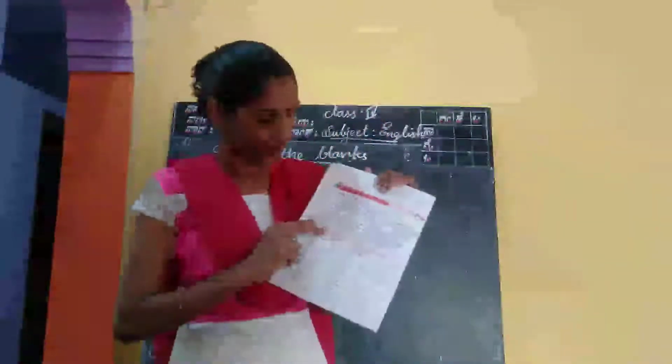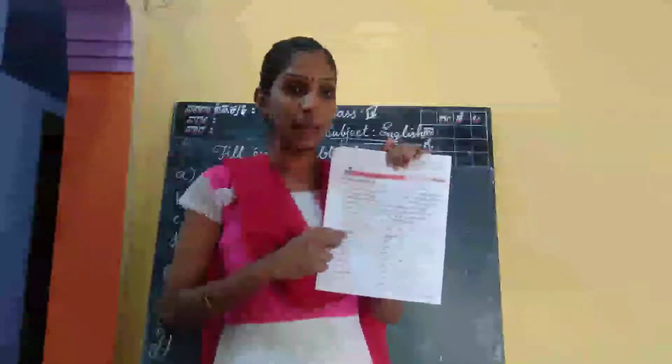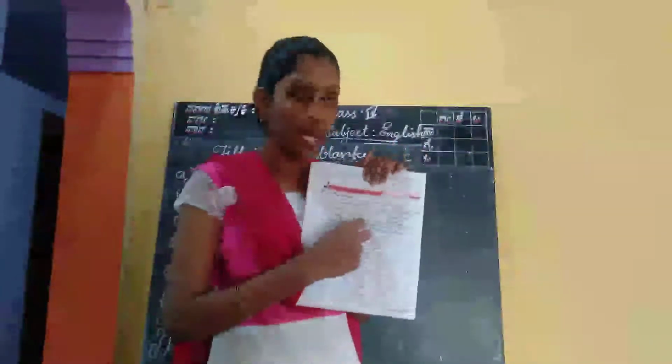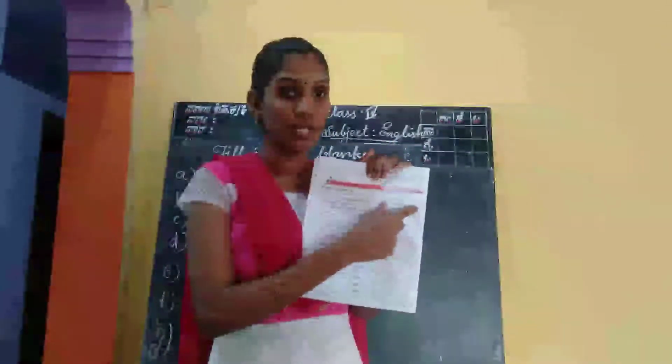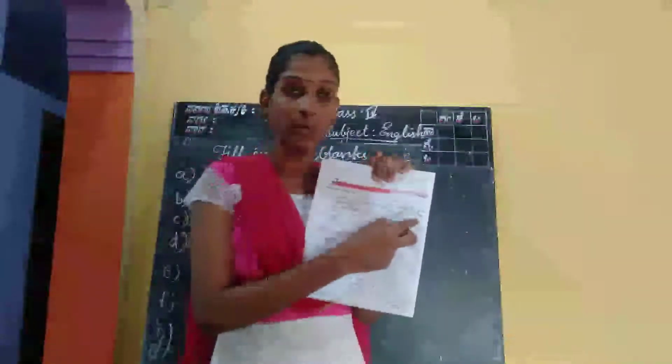Here we have to fill the blanks by using the correct noun which is given in the bracket. Two nouns are given in each sentence. Two options are there. We have to find the correct noun which is used as an adjective and fill it in the blanks.